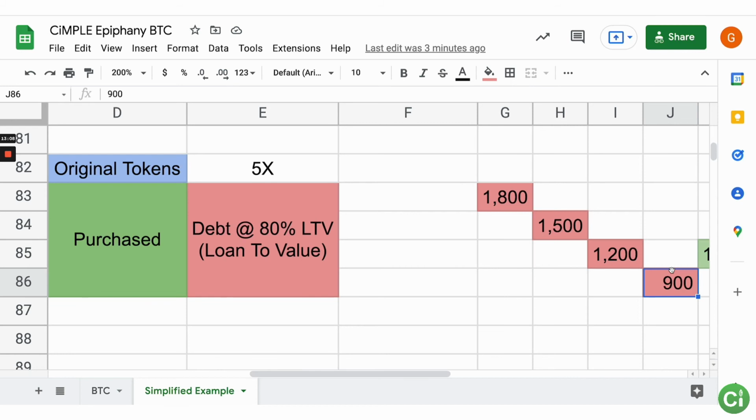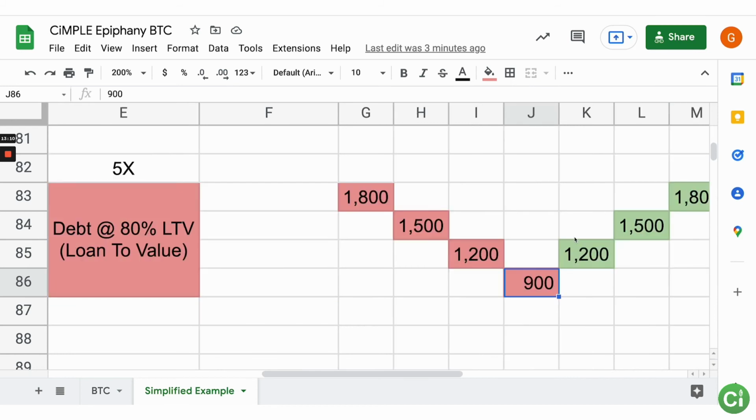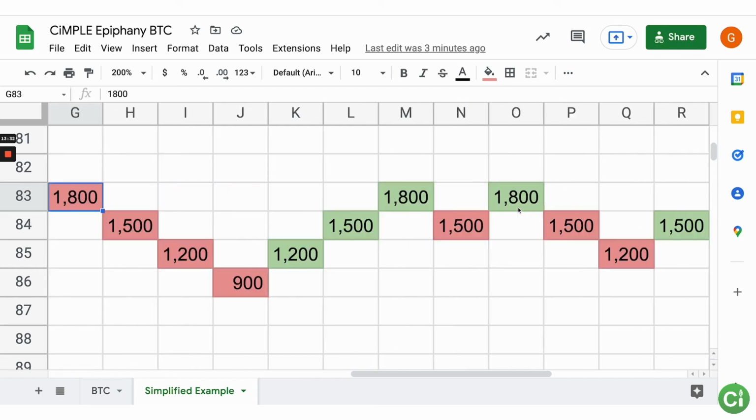So in this example, let's go to the next one and say that it goes up, right? So when we sell at 1,200, we're paying off the debt that we took on at 900. When we sell at 1,500, we're paying off the debt that we bought at 1,200. When we sell at 1,800, paying off the debt we bought at 1,500. And then we bought at 1,800, so when do we sell that? Well, if it was $300 increments, sticking consistent with the example, that'd be 2,100.